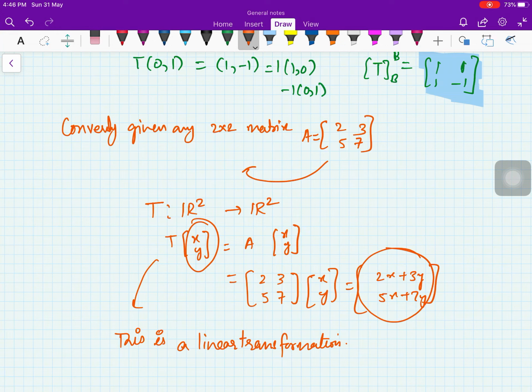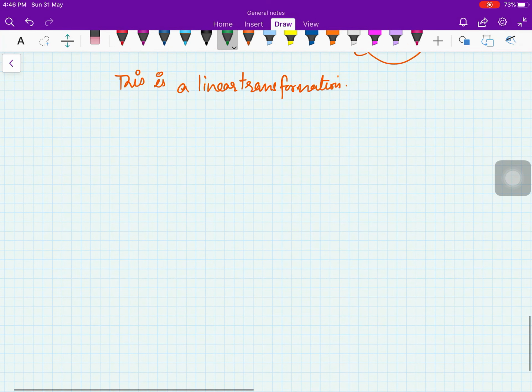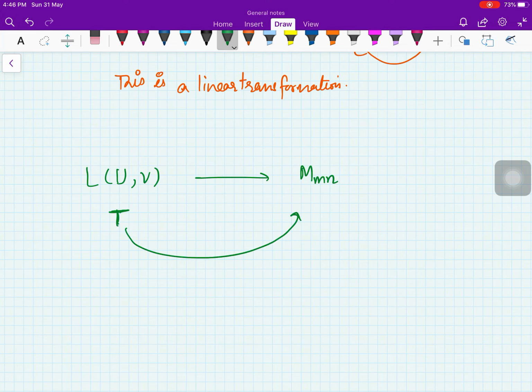Right, so this is how we can see that given a linear transformation T, you can have a corresponding matrix, right? And given a matrix, you can have a corresponding linear transformation, which is defined as T of x equal to Ax, right? So let me write it down clearly, L(U,V) to Mmxn. So given a transformation here, you can go here with T B1 B2, and given a matrix here, you can go here as T of x equals Ax, right? So this is how these both spaces are isomorphic to each other.